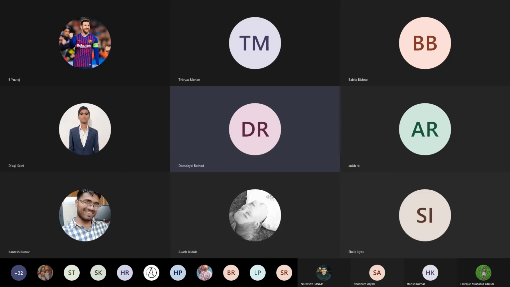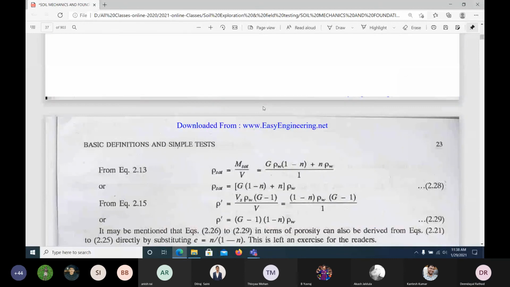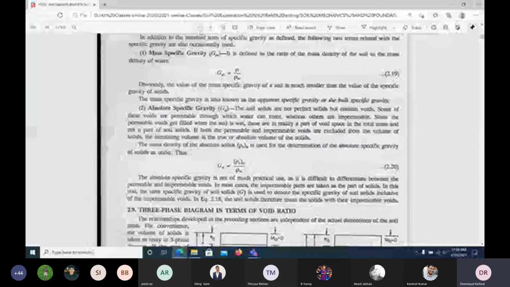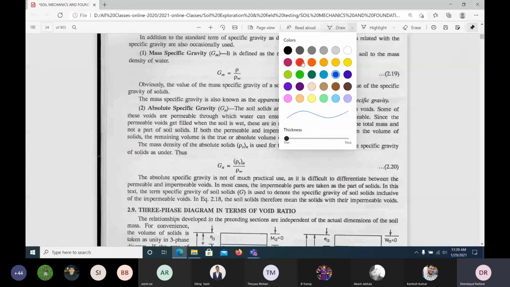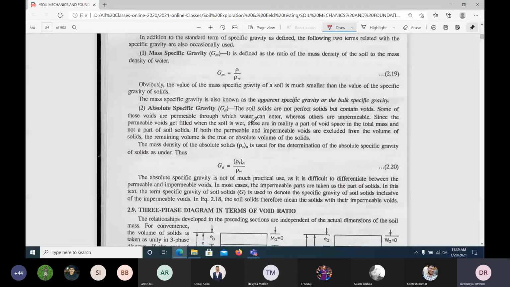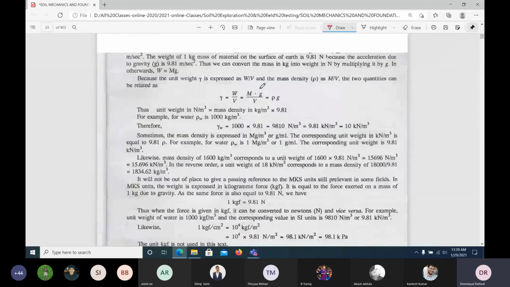Definitions also. We have discussed specific gravity, which is more important. And we have seen all the densities, if I recall. From the bulk density we have started, or bulk unit weight, whatever it may be. So we have seen that.